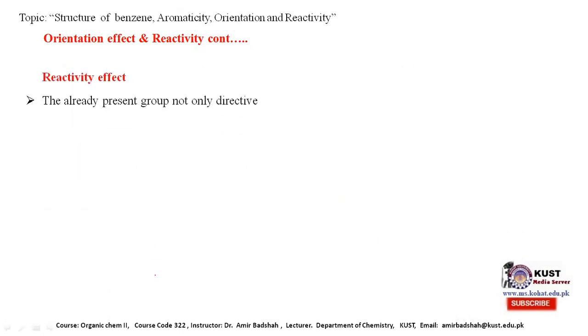The next topic is the reactivity effect. Until now we have discussed that when a group is present on the ring, that group may be an ortho-para directing group or a meta directing group. This is called the directive effect of the substituent.